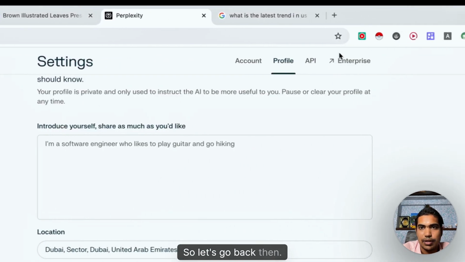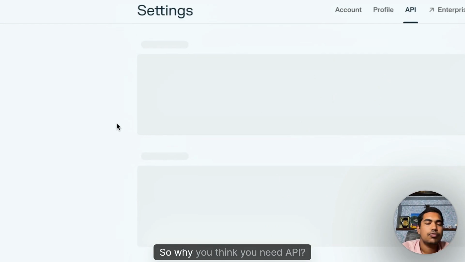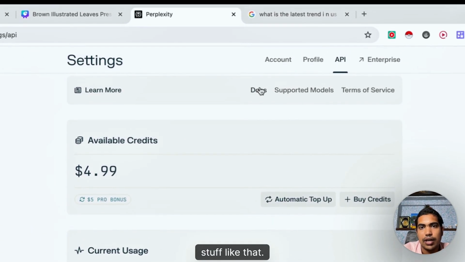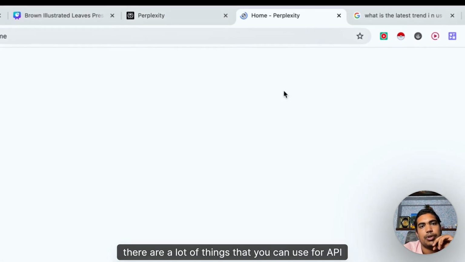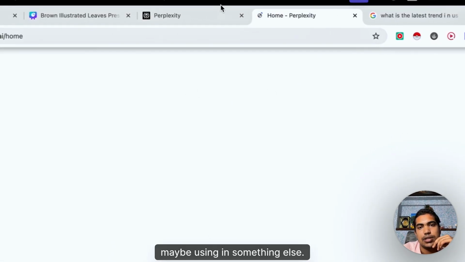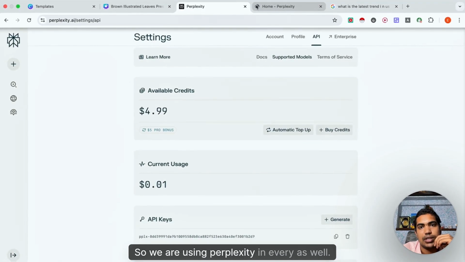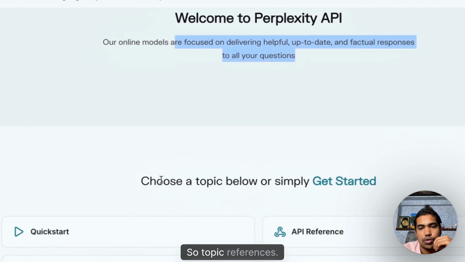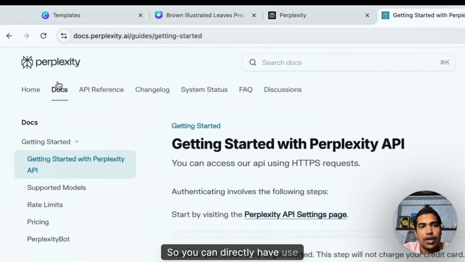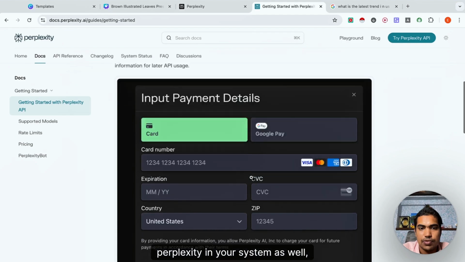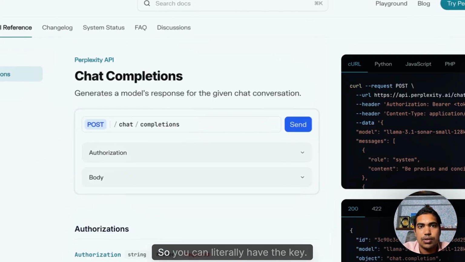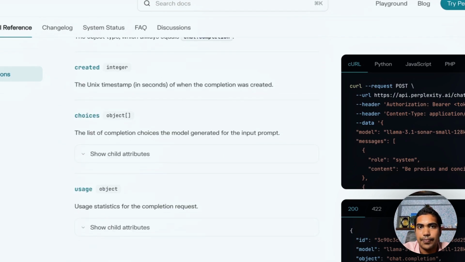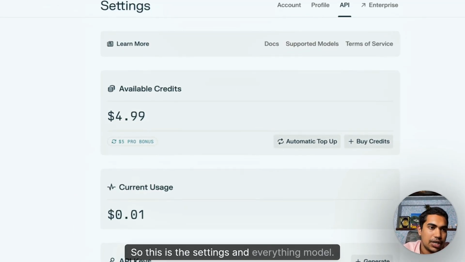So let's go back. This is the API part of it. Why do you think you need the API? Let's say you want to use some of the keys. There are a lot of things you can use the API for directly, maybe using it in something else. We are using Perplexity in every AI as well. Online models, factual, topic references. You can directly use Perplexity in your system, which is the Perplexity API. You will get the key here, completions and all these things.